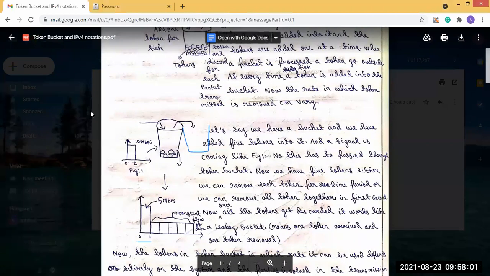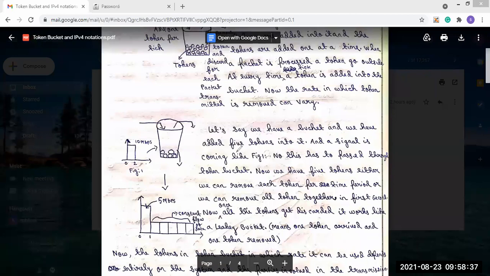Now we have 5 tokens placed. What can we do with these 5 tokens? Either we can remove one token per time period. That means, as I have said, when a packet is processed, a token will go outside with this packet. That is the main funda of this. So when the signal is passed to the token bucket, for 2 seconds, the speed of the signal is 10 Mbps.